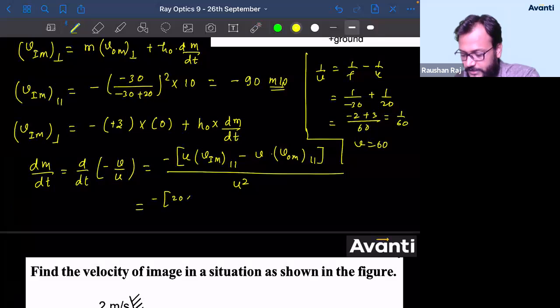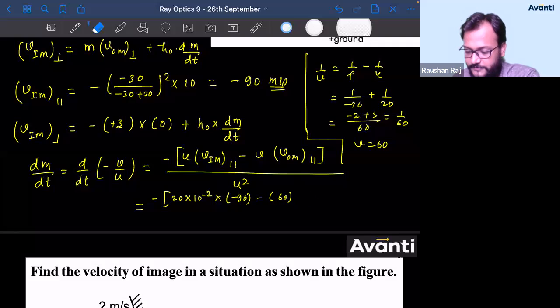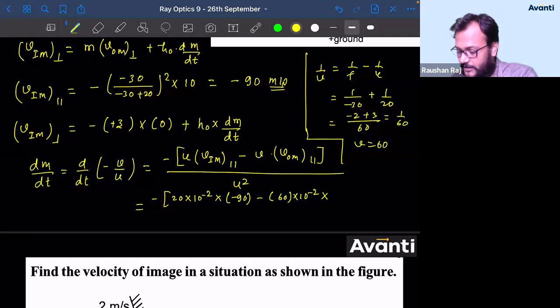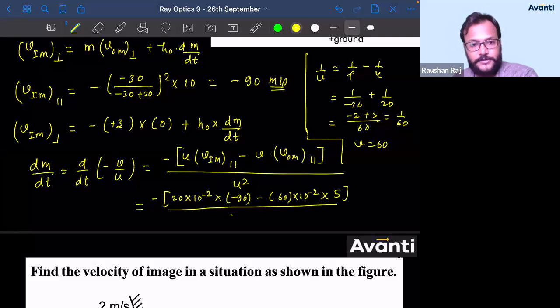Minus 20 into 10 to the power minus 2 into minus 90 minus of 60 into 5. ठीक है? 60 को भी convert करना पड़ेगा ना हमें, because 60 will be in centimeter. So into 10 to the power minus 2 into 5 divided by u square. तो 20 into 10 to the power minus 2 minus के साथ है square करेंगे.